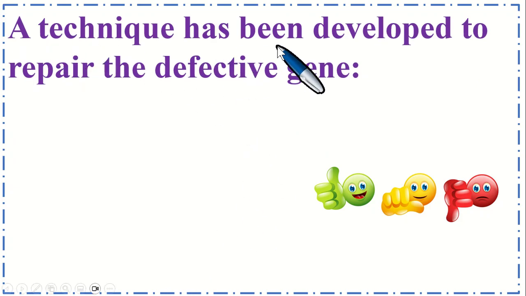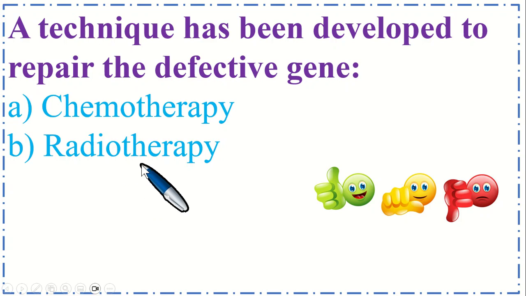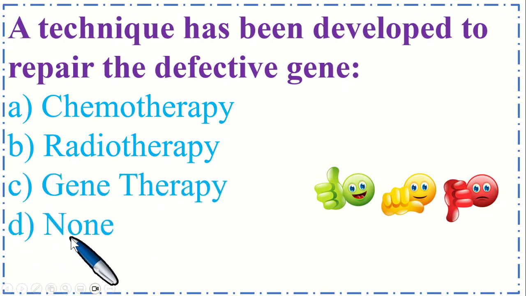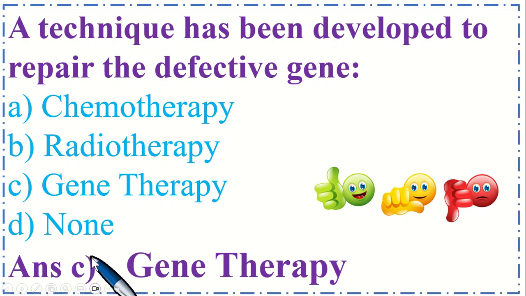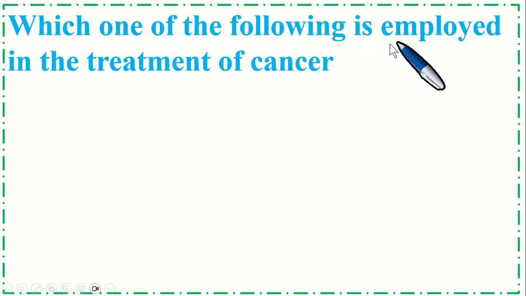A technique has been developed to repair the defective gene. Option A chemotherapy, B radiotherapy, option C gene therapy, and option D none of the above. So the correct option is C, gene therapy. Which one of the following is employed in the treatment of cancer?